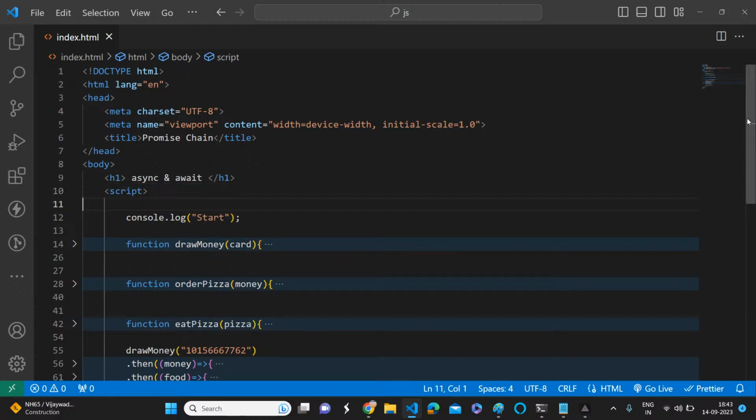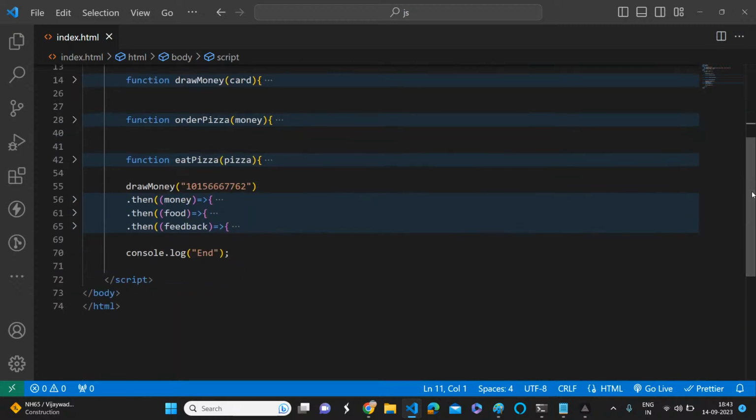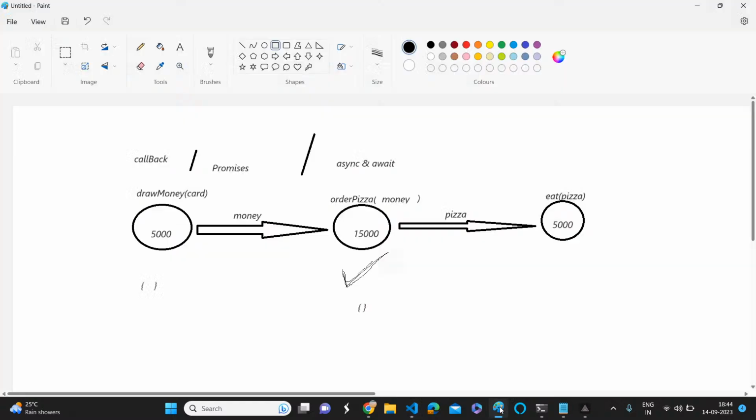In the last video, whether you are watching on YouTube or joining the live, we understood that we created three asynchronous calls which are returning promises, and this is a three-level promise chain. But in real time, maybe it will have 10 levels or 12 or 15. We don't know, right?